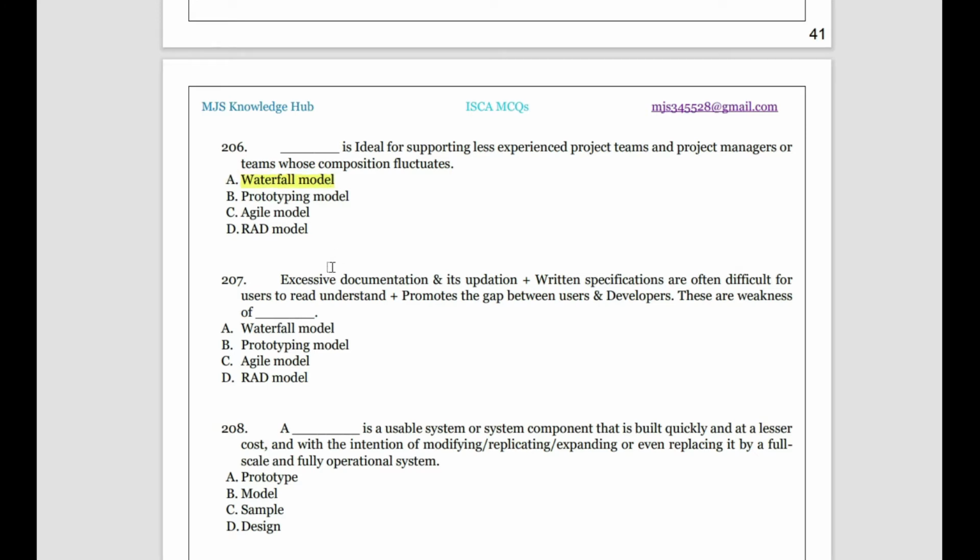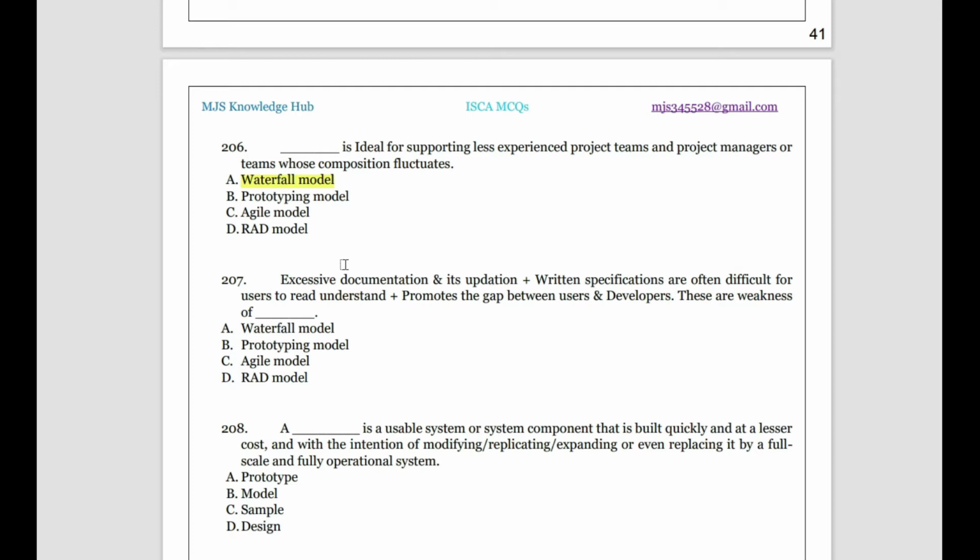Then excessive documentation and its updation; written specifications are often difficult for users to read and understand, and promote a gap between user and developer. These are the weaknesses of what? Excessive documentation is done mostly in the waterfall model. So that should be the answer: excessive documentation and updation promotes a gap between user and developer, and written specifications are very difficult to read and understand.